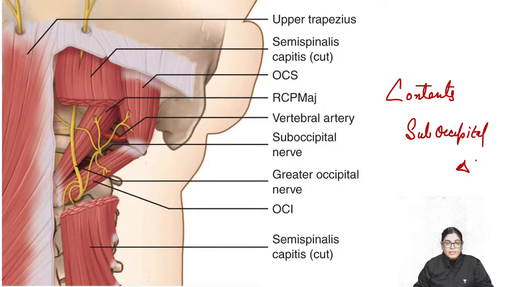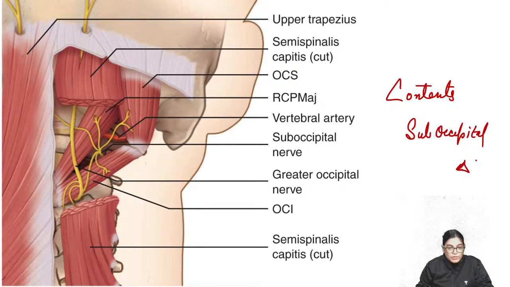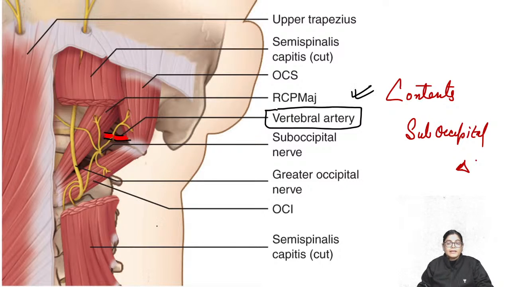You can see the roof structures have been dissected out, and among the important contents you can visualize the artery. Let me highlight it with red color. This is the vertebral artery. To be more specific, exactly the third part of the vertebral artery is forming the content of the suboccipital triangle.